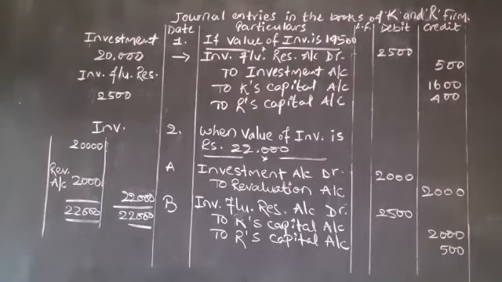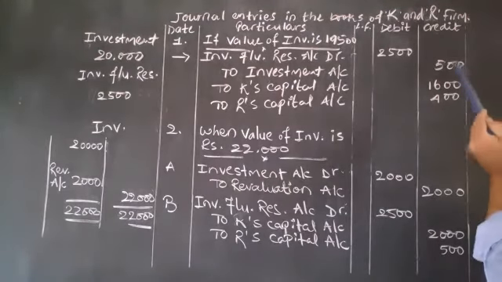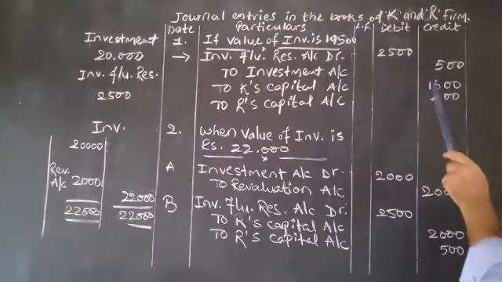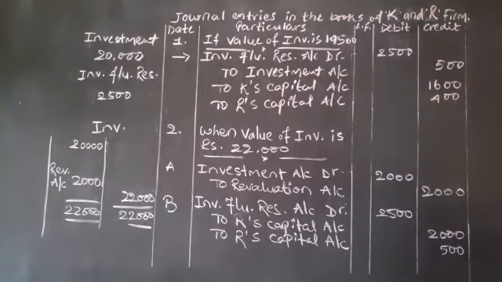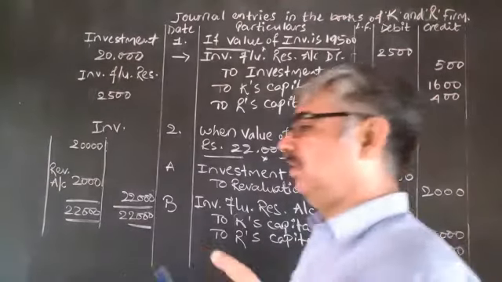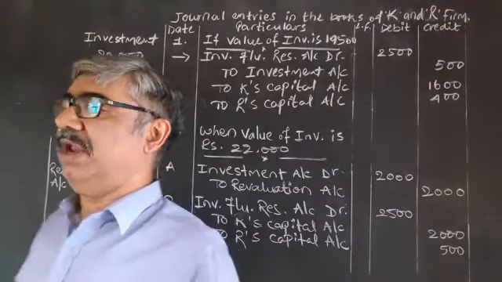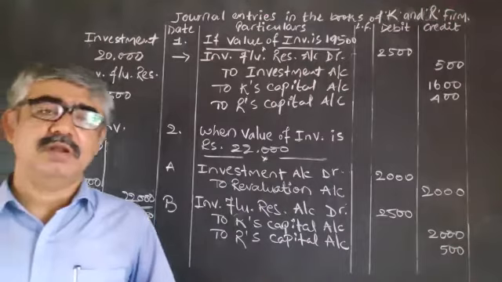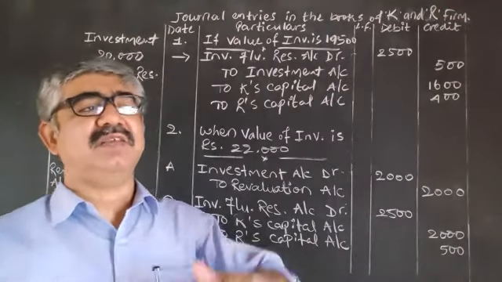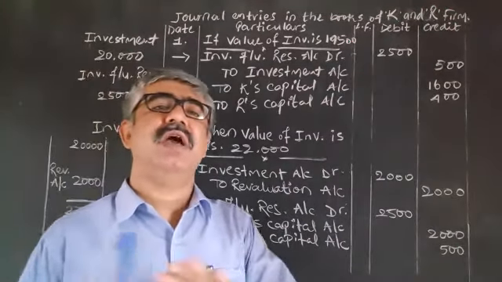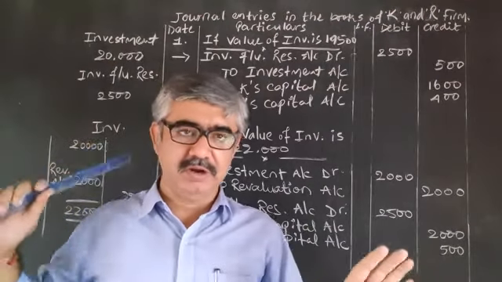And the remaining, out of 2,500 because we used 500, the remaining 2,000 we distributed between the partners. In the second circumstance, the investment value increased by 2,000. Whenever the value of an asset reduced, we use fluctuation fund.